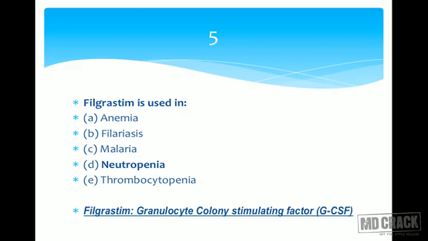And this substance is useful in the management of neutropenia, especially when neutropenia happens in the immune compromised host, the patients with HIV disease, the patients on antiretroviral therapy, the patients who have cancer chemotherapy, all these patients who are likely to go for bone marrow suppression and neutropenia. Filgrastim, that's the granulocyte colony stimulating factor, GCSF, this can be used. So I hope you remember filgrastim. Let's go to the next question.